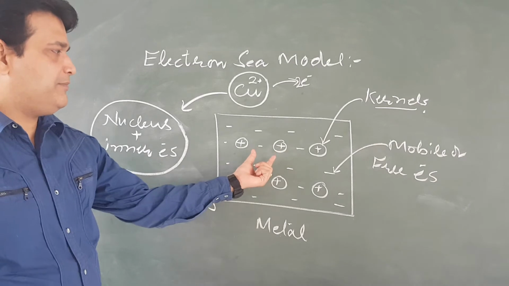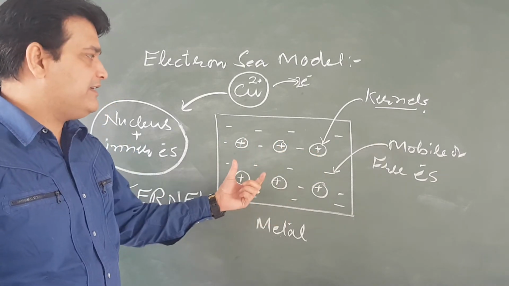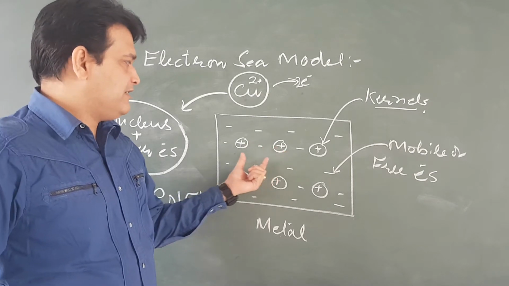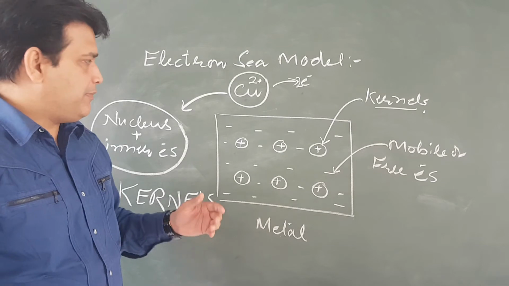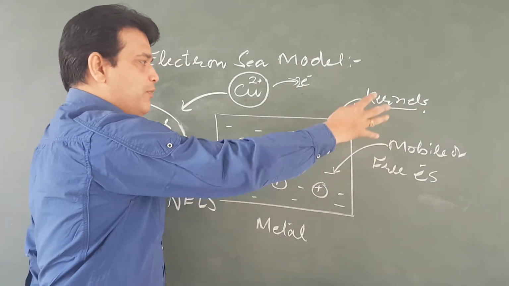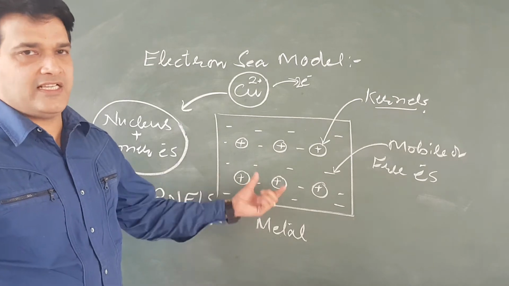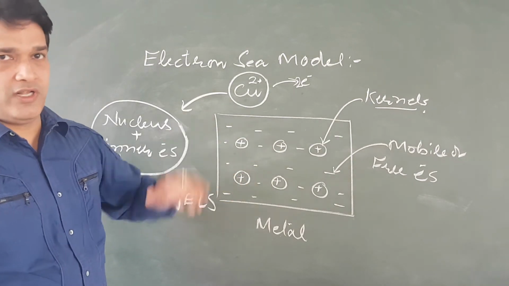Kernels are obviously positively charged, they are massive and heavy, so they have a stationary nature, but electrons are very light, they move in the form of tides in the sea. That's why it is called the electron sea model.